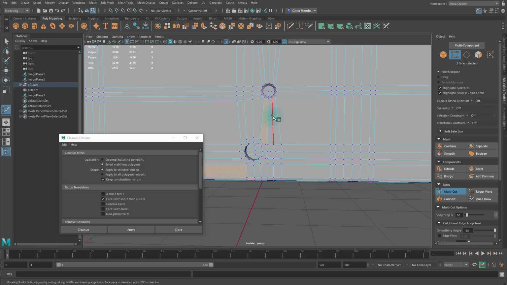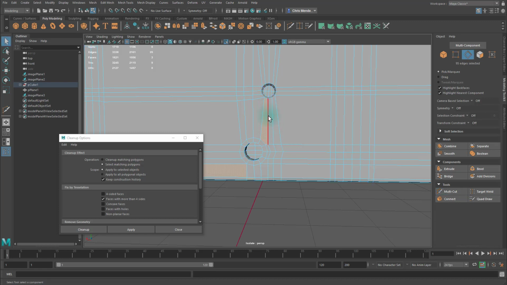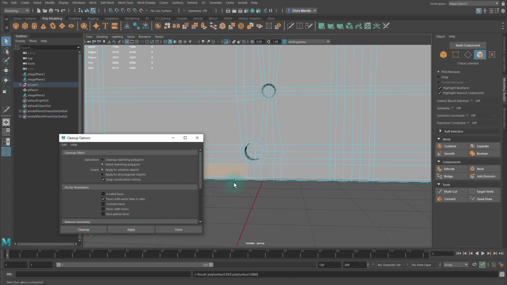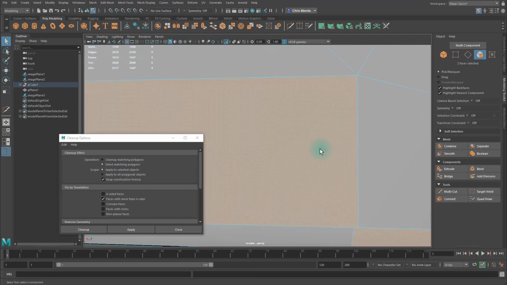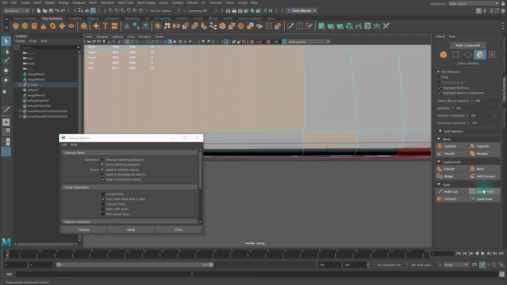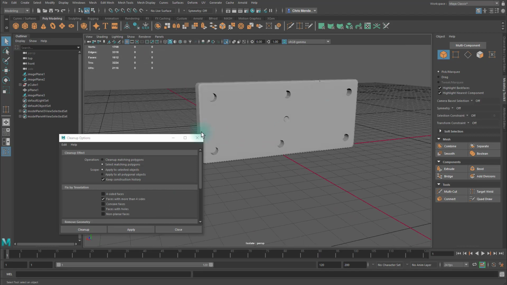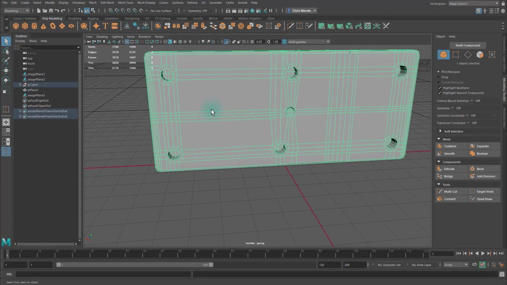And let's actually delete this edge and connect it that way. Now I need to fix this ngon, and looks like I can just weld these together, and that should be it. If nothing is selected, that means there are no ngons, so I can close out of this.